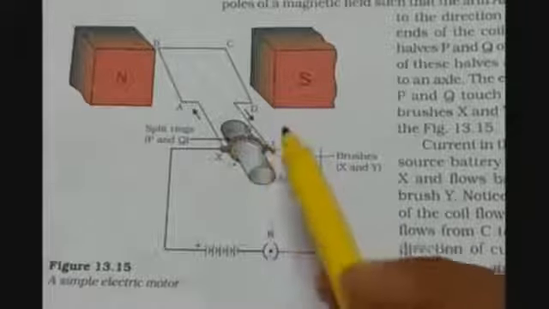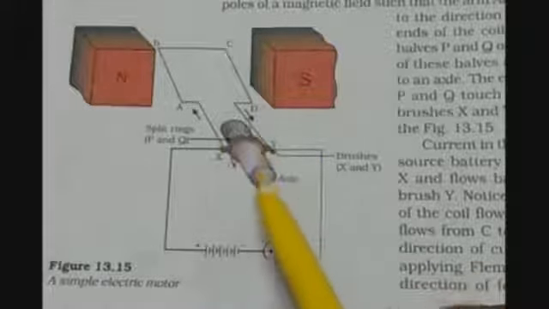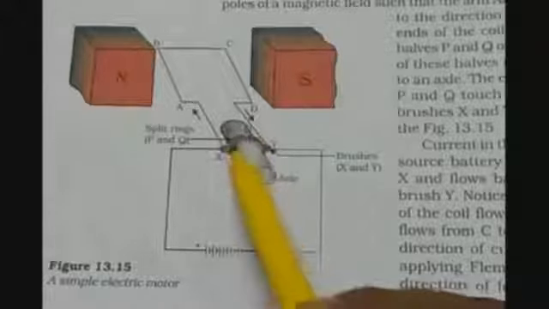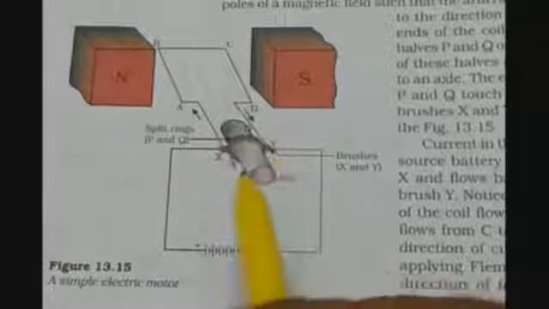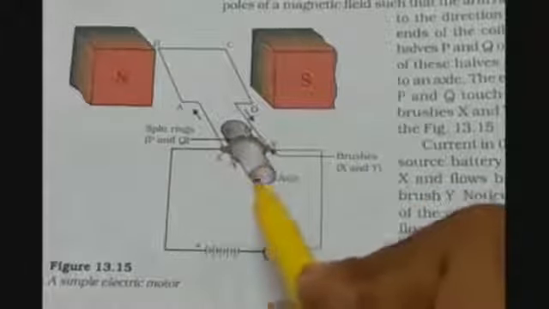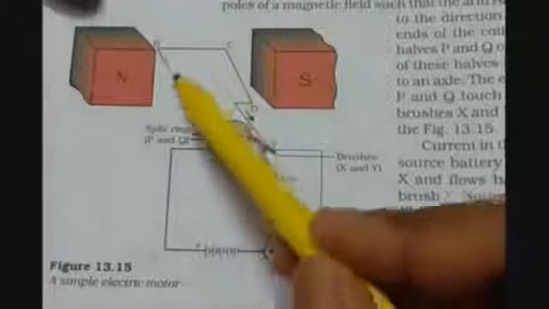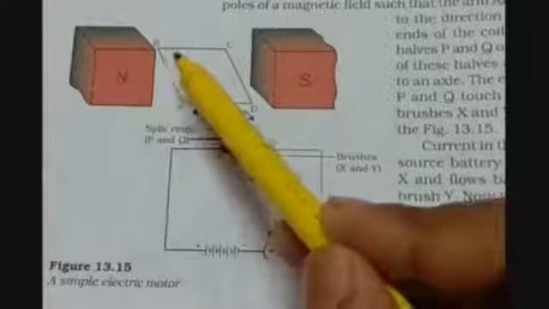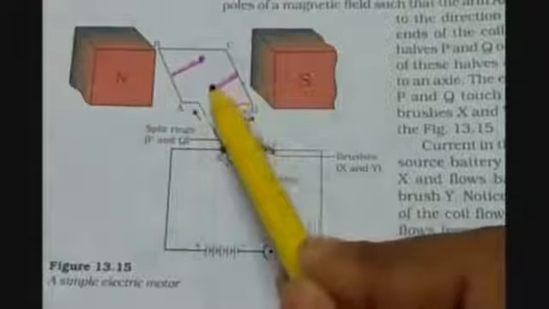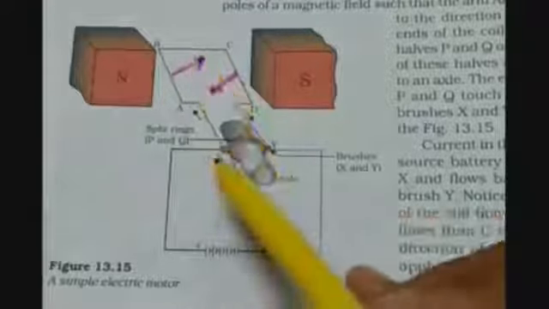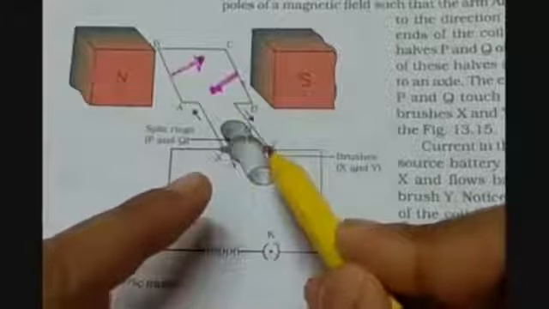So just imagine the situation where the split rings are not provided, or we have just a commutator which is connected throughout, completely connected to each other. Then what will happen? Then when the AB arm experiences the upward force, it moves up and this goes down. So what would have happened when this is going down?